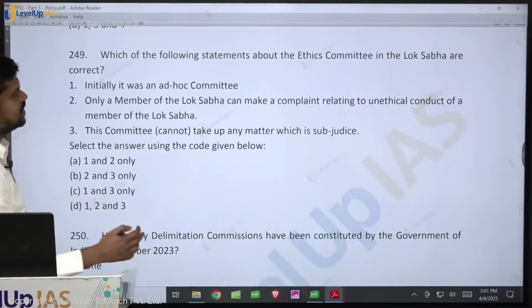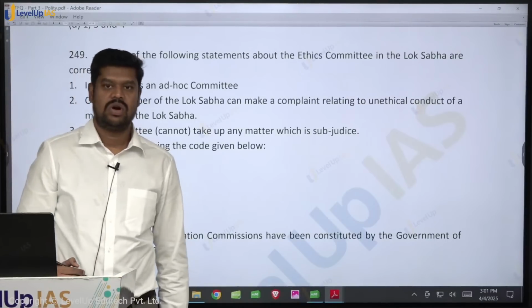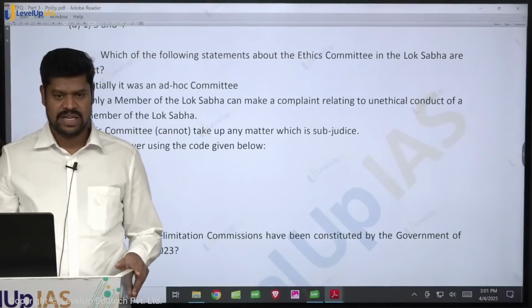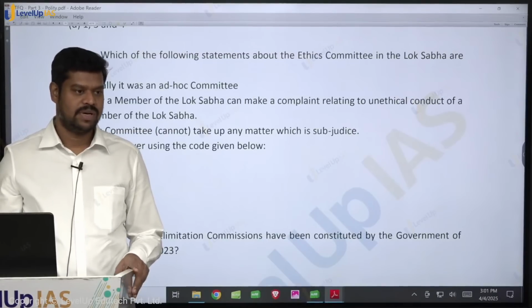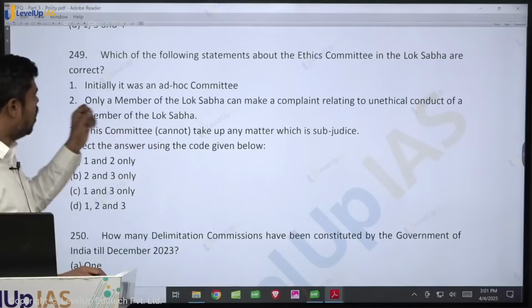Which of the following statements is true about the ethics committee? See, last year there was a lot of news about the ethics committee. So this year there is a lot of news about the privilege committee. So probably they may come also, be prepared for it.